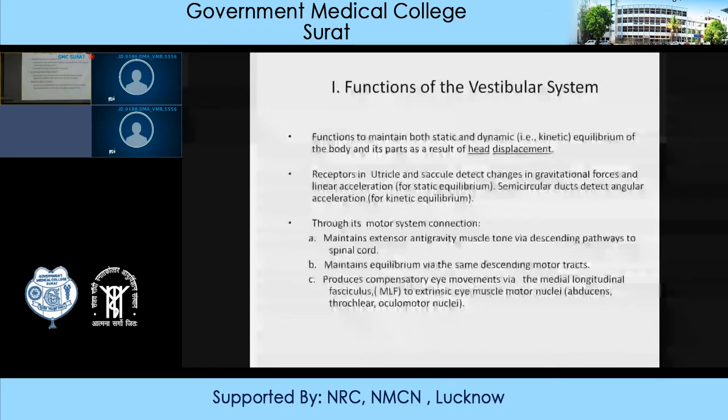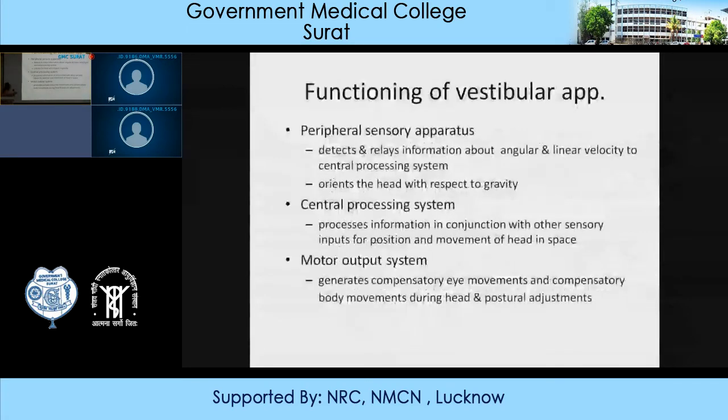Now, how does this vestibular apparatus function? There are peripheral receptors, kinesthetic and proprioceptive, which send information.